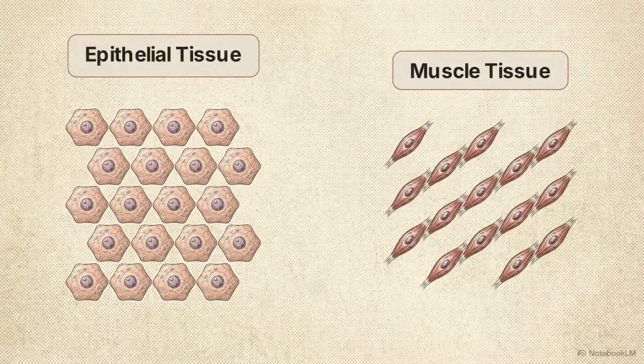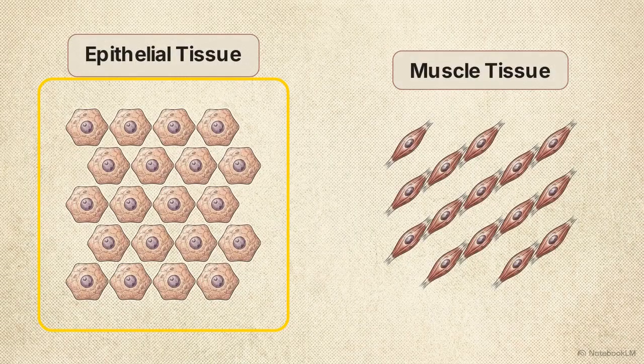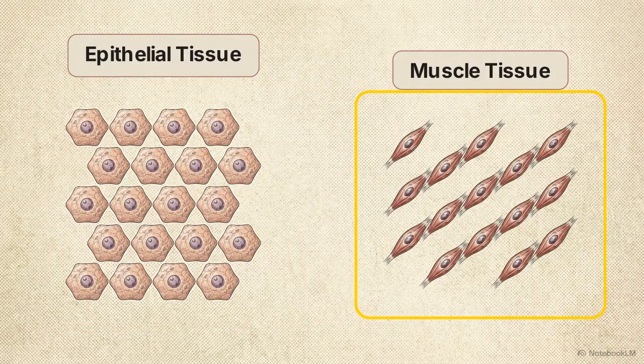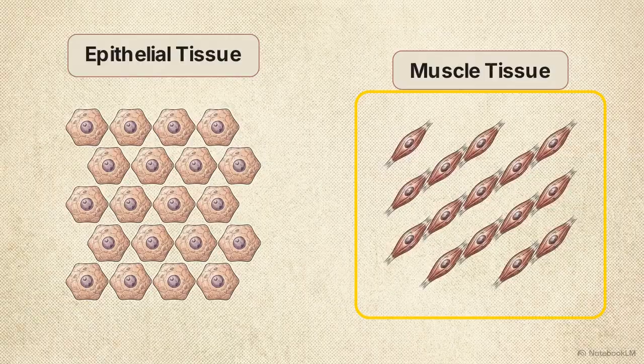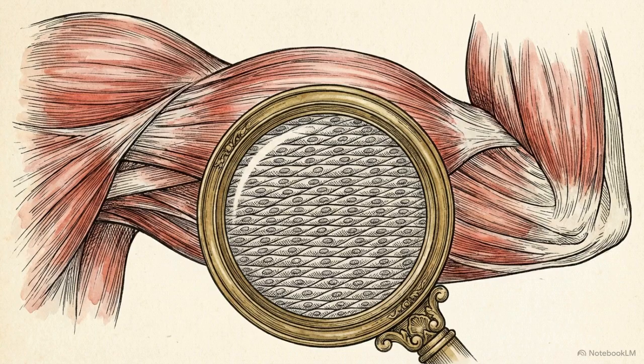The shape of a cell is designed for its role. Epithelial cells are flat and packed tight to create a protective barrier, like your skin. Muscle cells are long and spindle-shaped, allowing them to physically contract and relax to create movement. This transition from individual cells to organized tissues is what allows life to build functional materials out of microscopic parts.